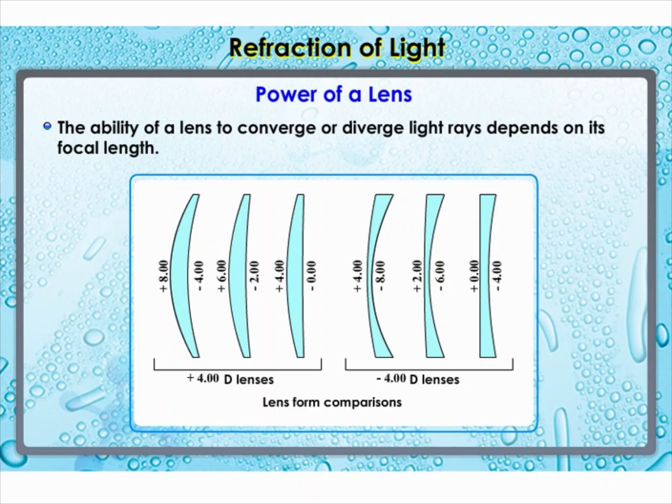You may note that the power of a convex lens is positive and that of a concave lens is negative. Opticians prescribe corrective lenses indicating their powers. Let us say that the lens prescribed has power equal to plus 2.0 D. This means the lens prescribed is convex. The focal length of the lens is plus 0.50 meter. Similarly, a lens of power minus 2.5 D has a focal length of minus 0.40 meter. The lens is concave.